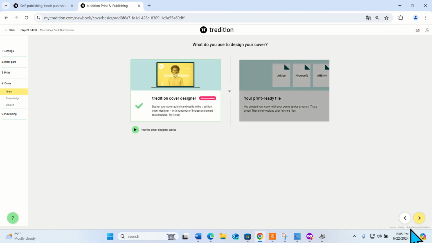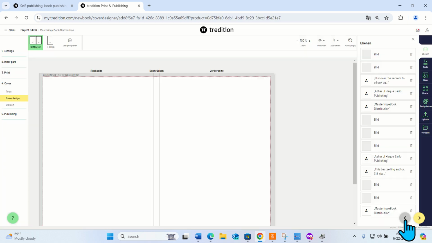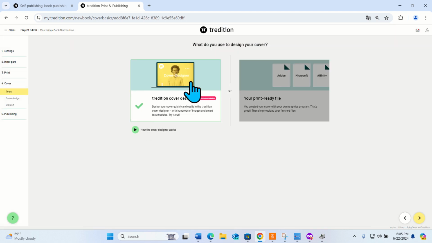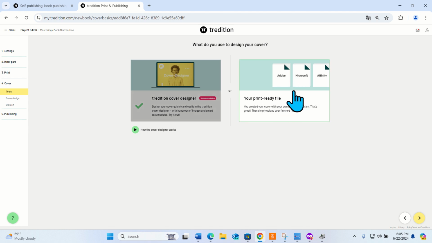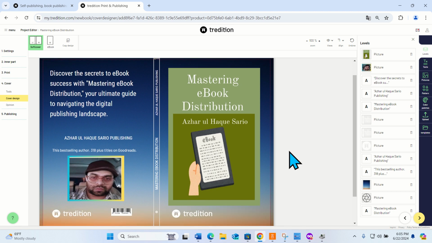Here you have to make the cover. I suggest you go with this one, let me go back. It helps you easily make the cover. With the other option, you have to be a professional designer. Here I have already made the cover using the tool I told you.